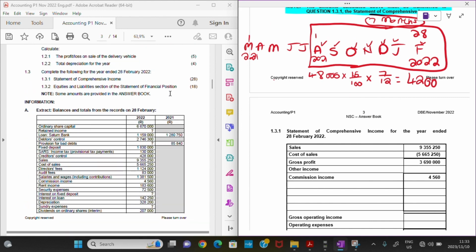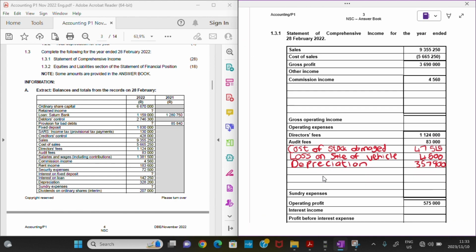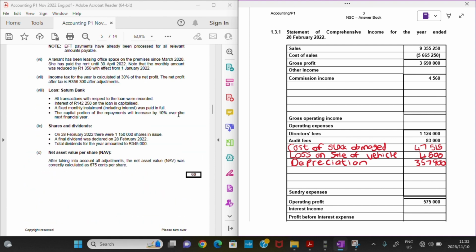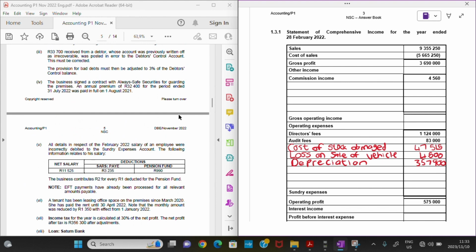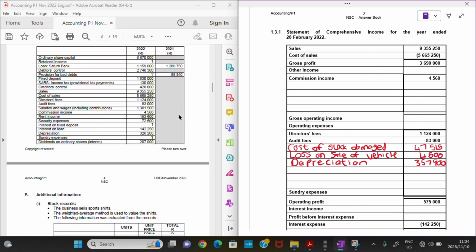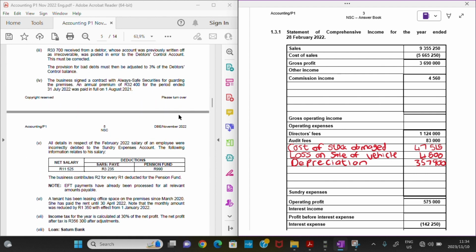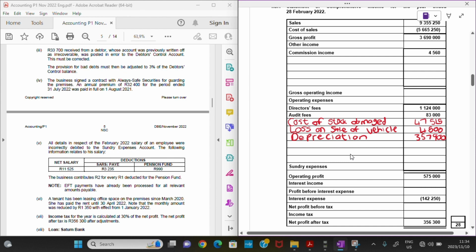Once we are done here, there are two ways, right? We can go to our balances and just plug these balances into their respective categories, or we can go according to our adjustments and try to adjust everything. Then if there's anything left, we will go back here. For the sake of this recording, I will start by going through the adjustments, right? So let's deal with the first adjustment. Let's see what they are saying. It's number 3.